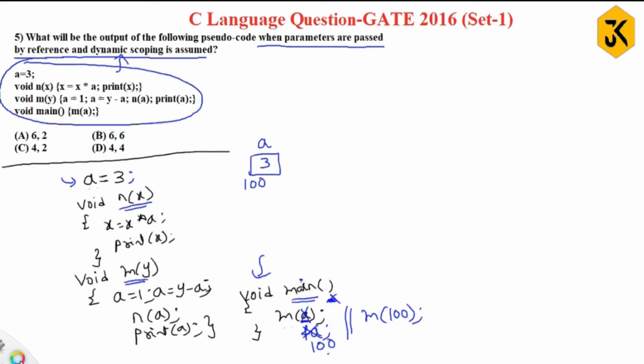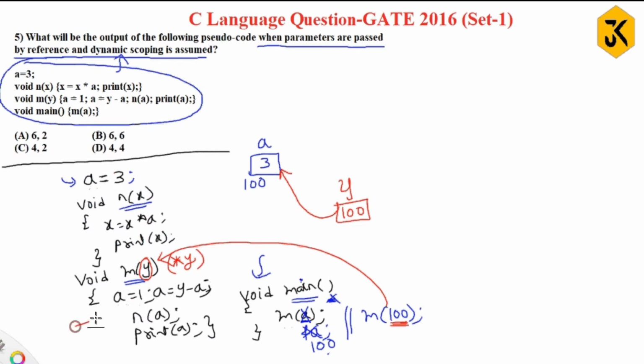M of 100. This is now passed to here. As it is passing the address 100, it should be a pointer, not a value. That is star y. So immediately a variable y is created, storing the address 100, which means it also points to this location. Now a equal to 1. This is the local variable A with the value 1. Let's assume that its address is 200.